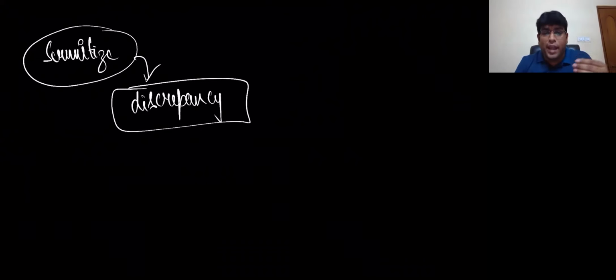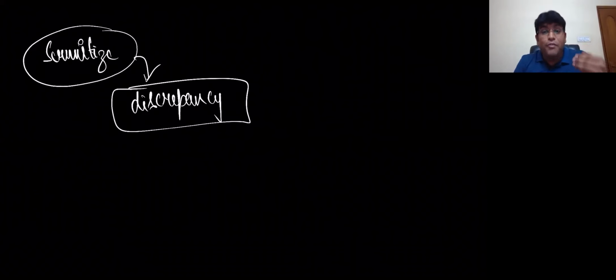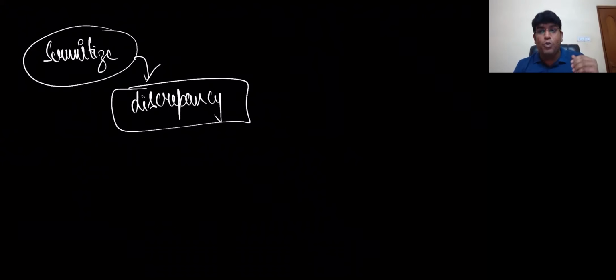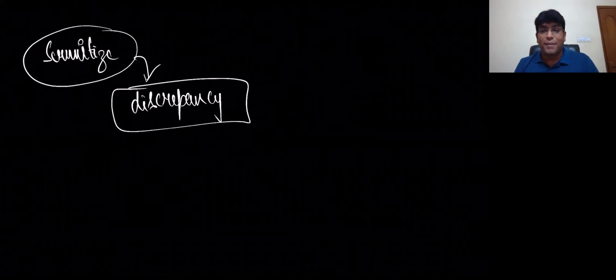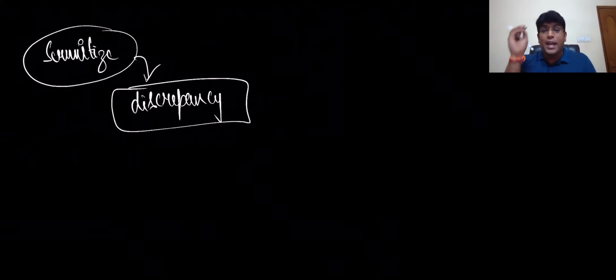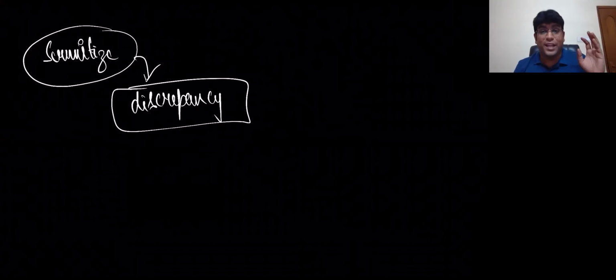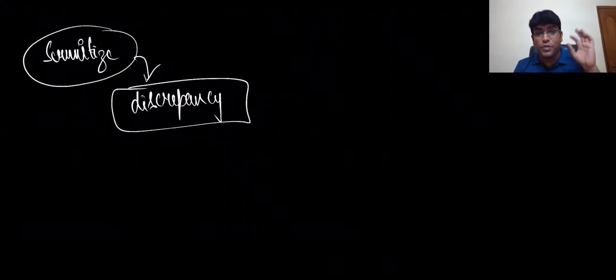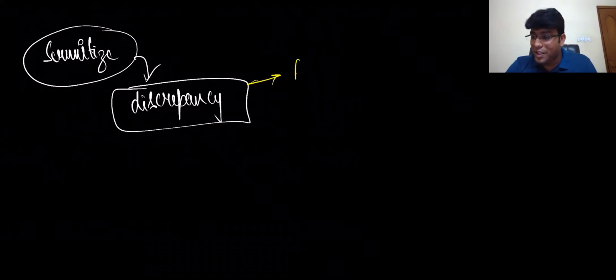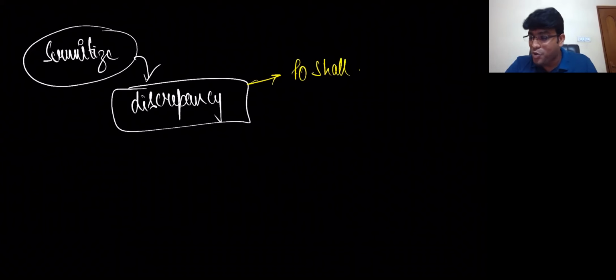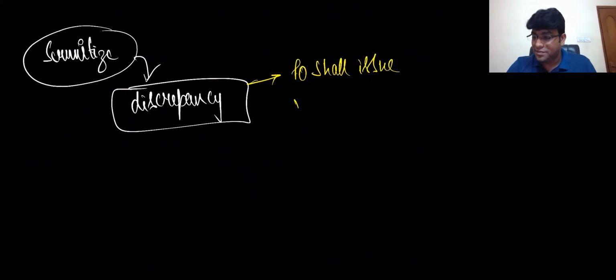Discrepancy is nothing but a variation found on scrutinizing the return. Maybe the details are not disclosed correctly, or between last month and this month there is a huge variation. He found some discrepancy, or he found some variation. Then what will happen? Automatically, the PO shall issue a notice.